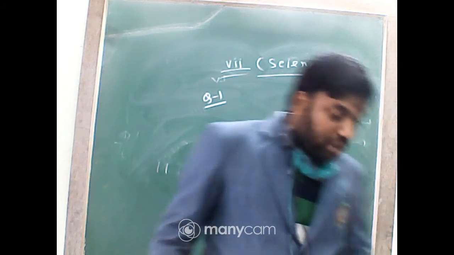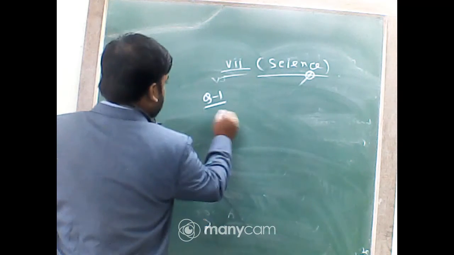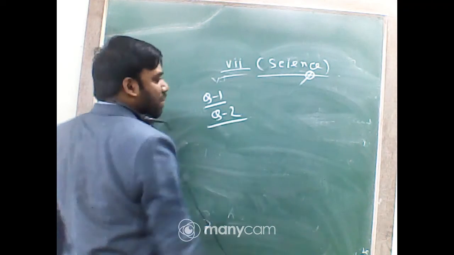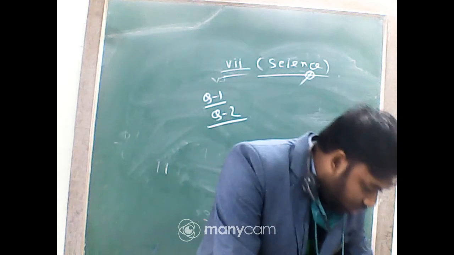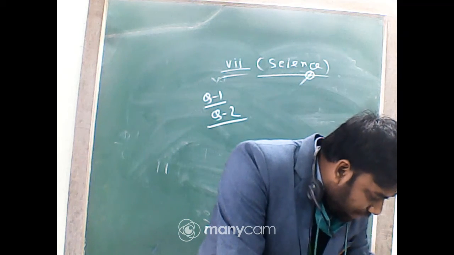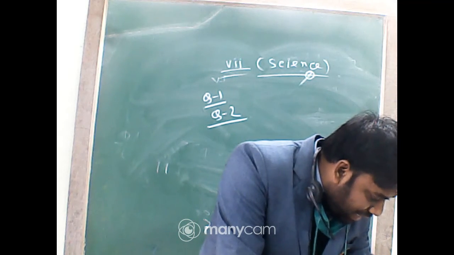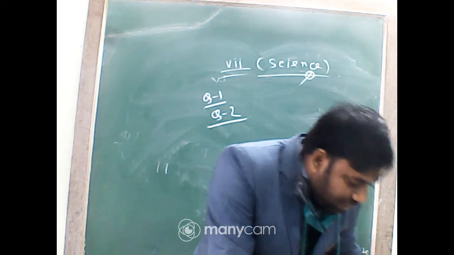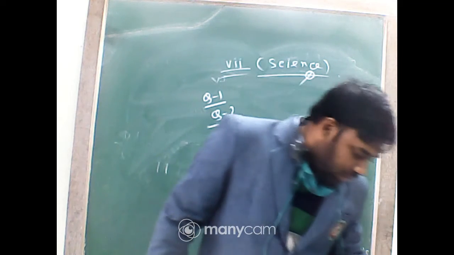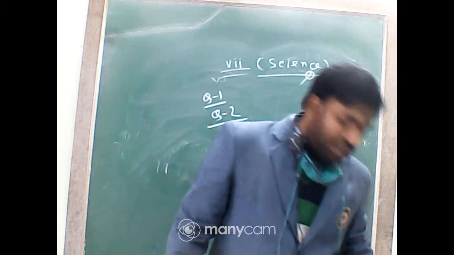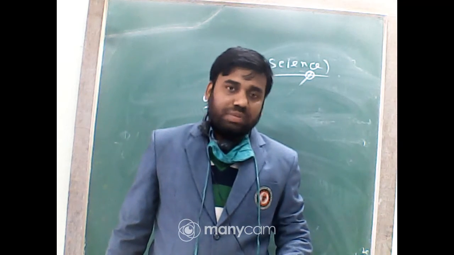Now question number 2. Which statement is incorrect? First, the basic unit of time is second. It is a correct statement.